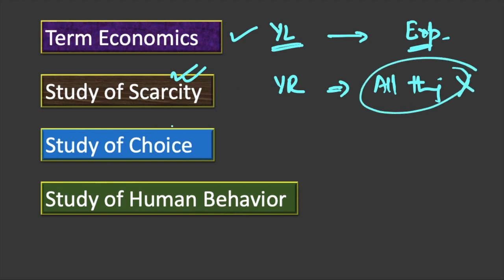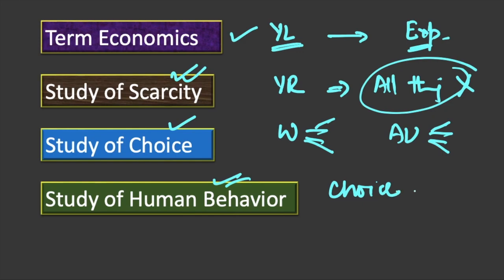It is also called the study of choice, because you have to make choices. In case of wants, you have to find out which want to fulfill, and in case of alternative uses of resources, you have to find out what use you are going to put a resource to. And finally, it is the study of human behavior, because we study choice.